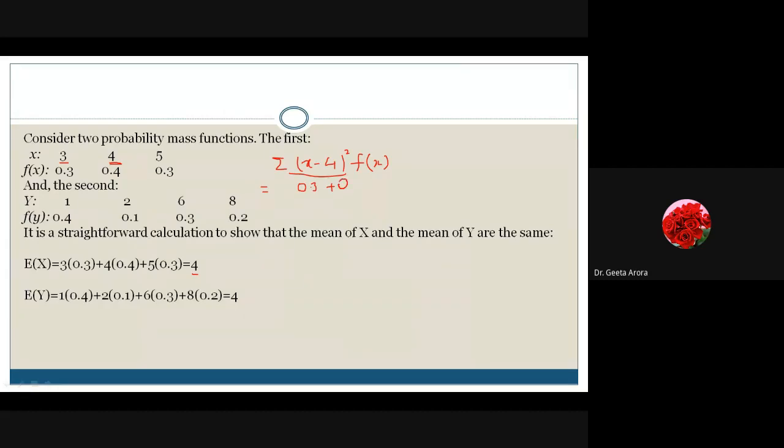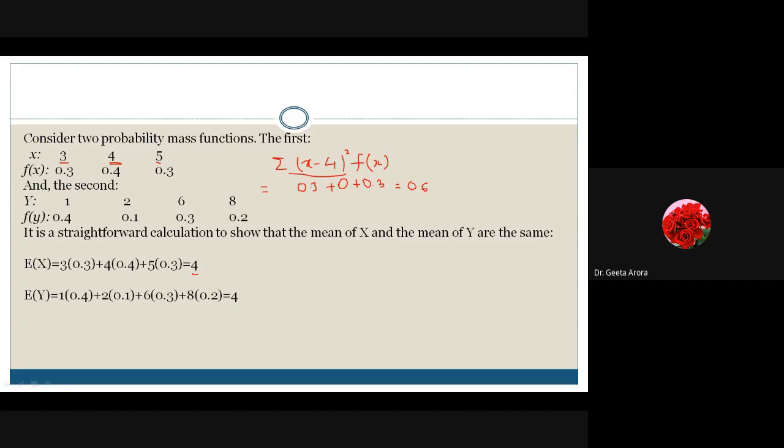I have written it just for clarity. The third value is 5. 5 minus 4 is 1, 1 square is 1, into 0.3. So from here I get the variance as, sorry, 0.3 plus 0.3 gives me 0.6.